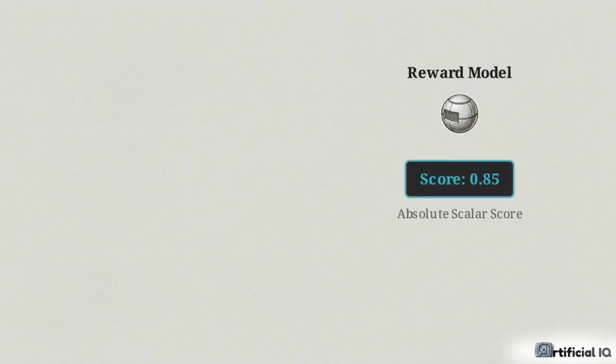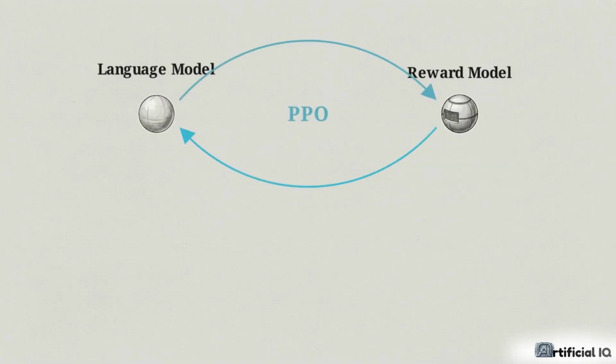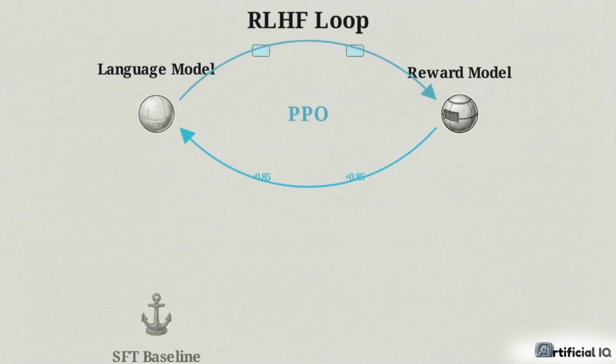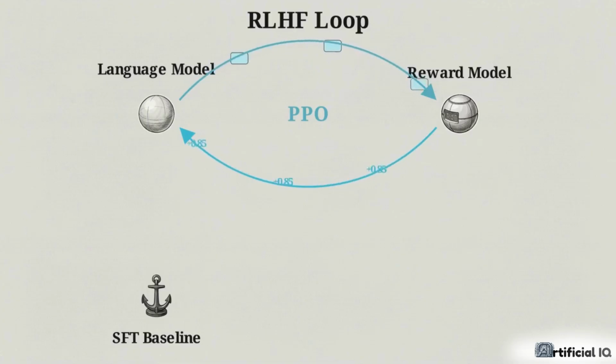As shown in the diagram, the reward model learns to analyze a single response and convert those relative human preferences into an absolute scalar score. That scalar score allows engineers to apply reinforcement learning from human feedback using an algorithm called proximal policy optimization, or PPO. The process forms a continuous loop. The main language model generates an output, the reward model assigns it a score, and PPO updates the language model's internal weights to maximize the probability of achieving a higher score on the next iteration.